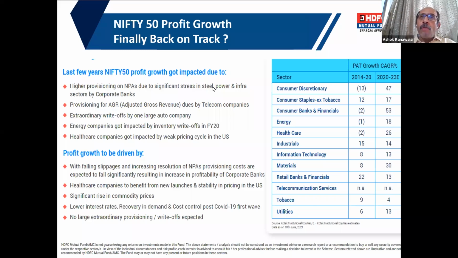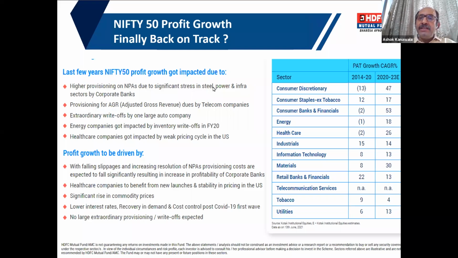With the economic outlook improving and corporate profitability also getting supported by it, profitability looks promising going forward, whether it's FY22 or 23. So India is entering a new trajectory as far as corporate profitability is concerned.